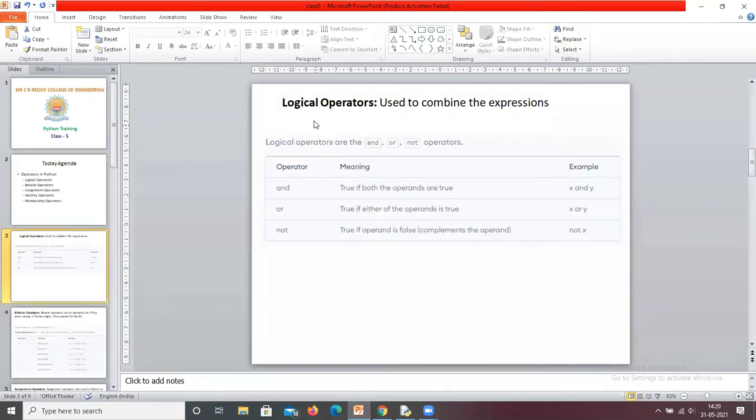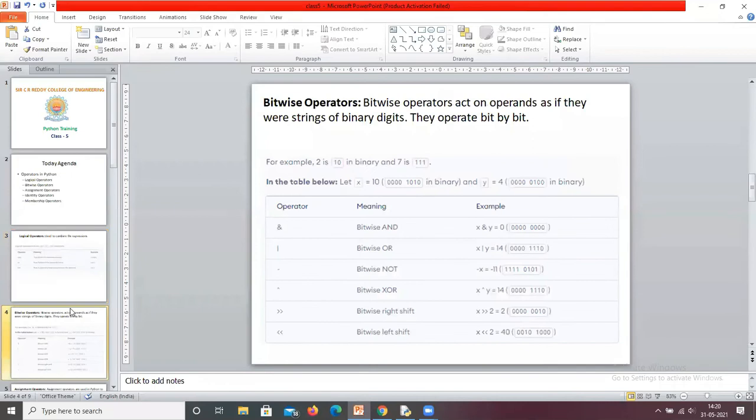You all understand logical operators in depth, because in our real-time programs we are going to use these logical operators many times, AND and OR, these two operators. Next, coming to bitwise operators. The purpose of bitwise operators: bitwise operators act on operands as if they were strings of binary digits. They operate bit by bit.